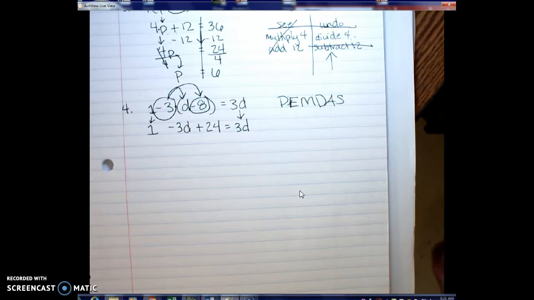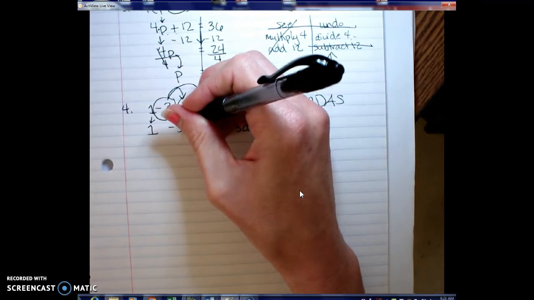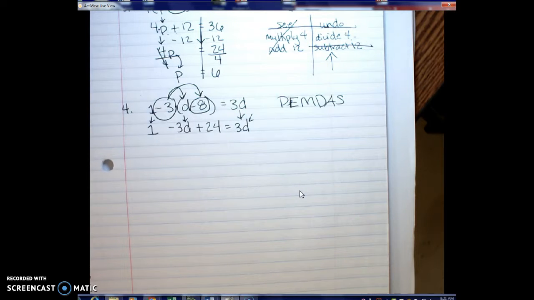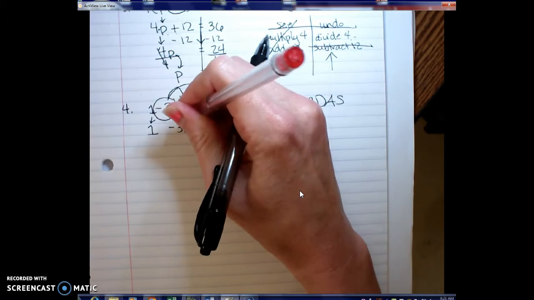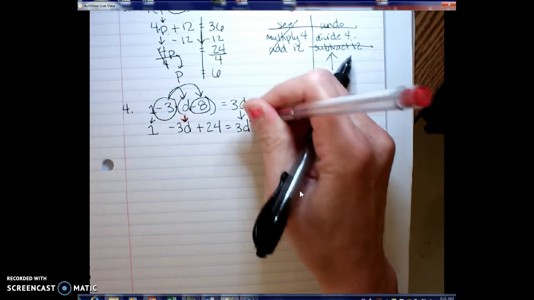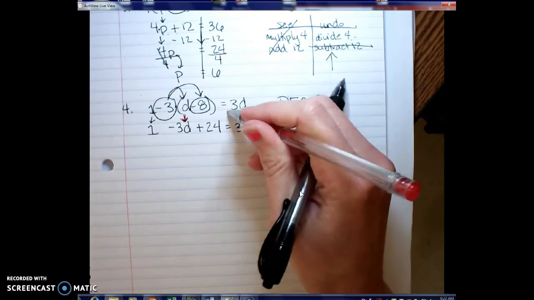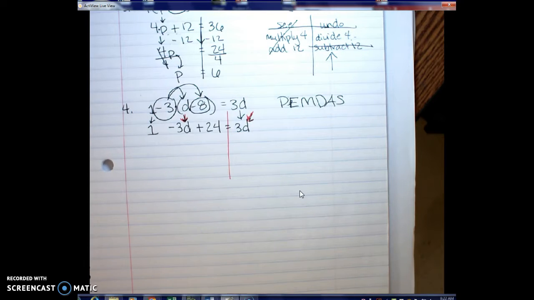Still trying to see if I can go ahead and work PEMDAS backwards, if I can start to solve. So I put my arrows above my variables. And in this case, I still have 2 of them sitting there. So I still have these 2 d's, which means before I can solve, I have to get them together. They are on opposite sides of the equal sign. Always try to move your smallest variable first if possible.